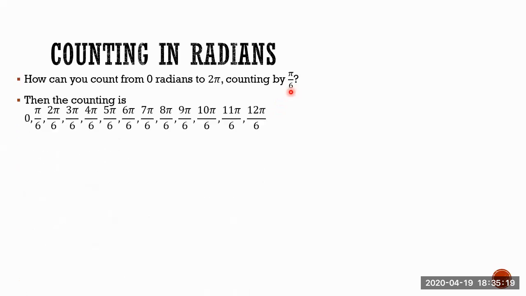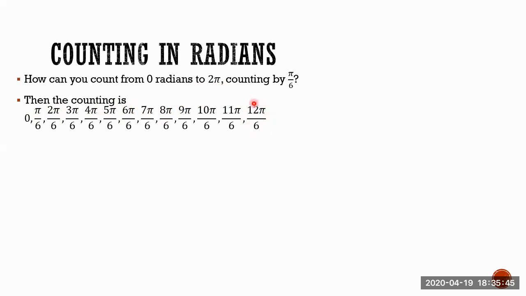Okay, here is the counting. 0, then 1 pi over 6, 2 pi over 6, 3 pi over 6, 4 pi over 6, 5 pi over 6, 6 pi over 6, and something will happen here. 7 pi over 6, 8 pi over 6, 9 pi over 6, 10 pi over 6, 11 pi over 6, 12 pi over 6, and something will happen in that one too.